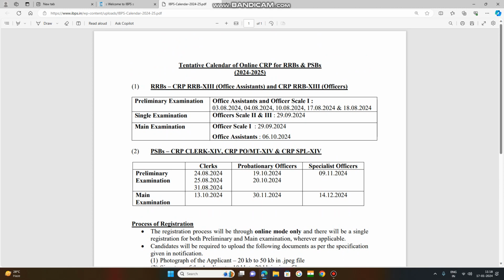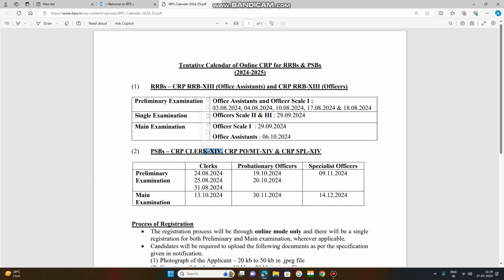This is the 14th exam. Since IBPS, the Institute of Banking Personnel Selection, was started, it is the 14th consecutive examination for the candidates.